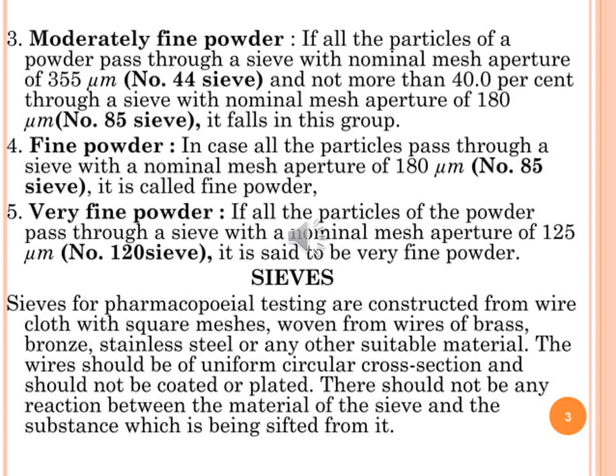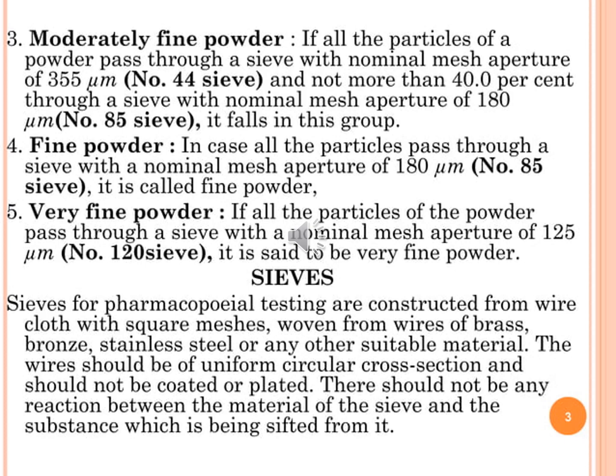Fourth, fine powder. In case all the particles pass through a sieve with nominal mesh apertures of 180 µm, that is sieve number 85, it is called a fine powder. Very fine powder: if all the particles of the powder pass through a sieve with nominal mesh apertures of 125 µm, that is sieve number 120, it is said to be a very fine powder.